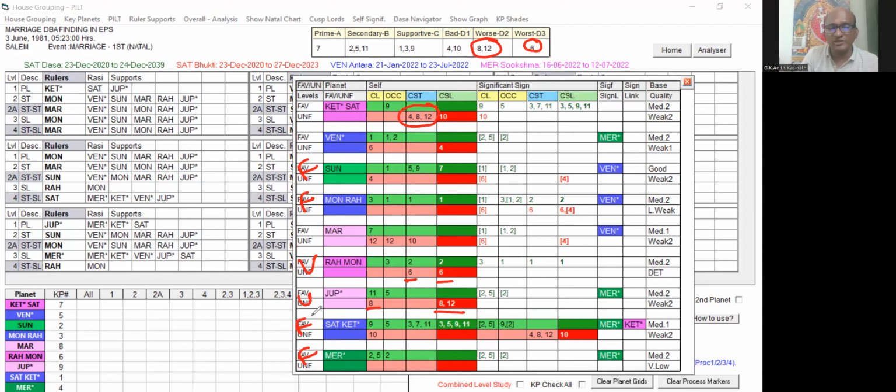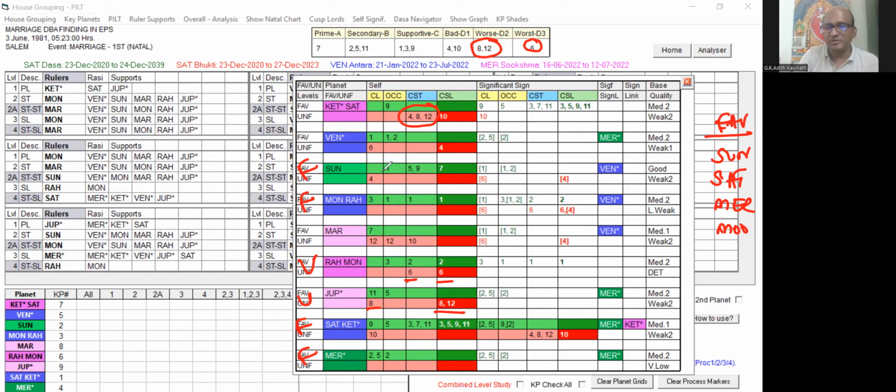So now out of them, favorable key planets are Saturn, Mercury, Sun, and Moon. Let me note it down somewhere. Sun is very strong, and Saturn is good, and Mercury is good. And what else? Moon comes the next one. They are all favorable key planets.